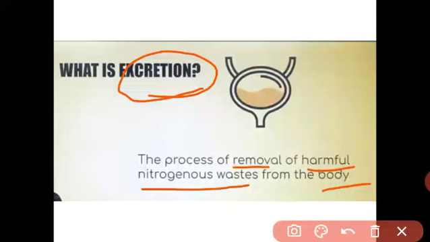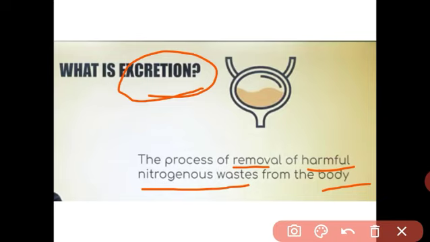Nitrogenous wastes are urea, uric acid and ammonia. These nitrogenous wastes are produced in our body during the metabolism of proteins and other nitrogenous compounds. Some other waste products are also produced in our body, and it is important to get rid of these waste products.